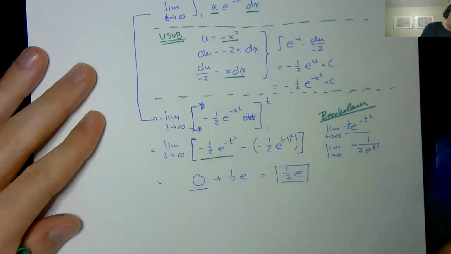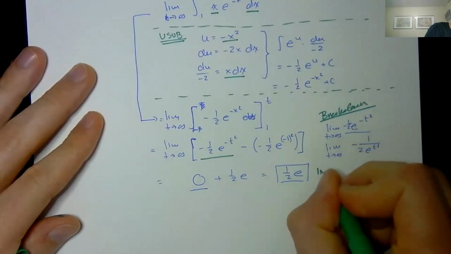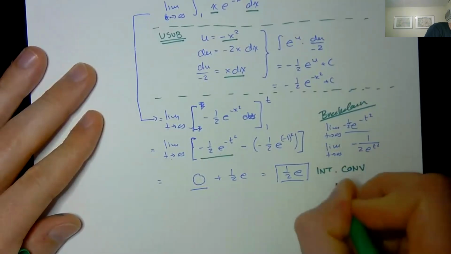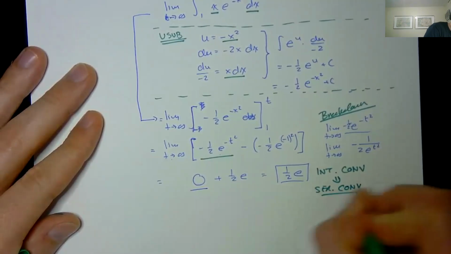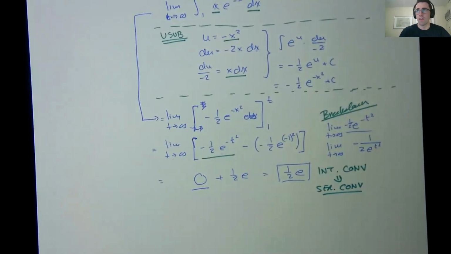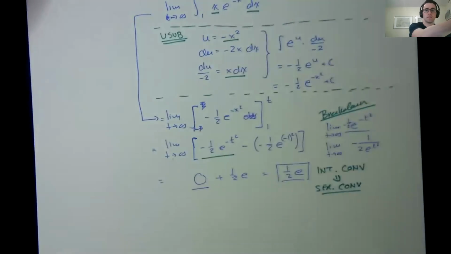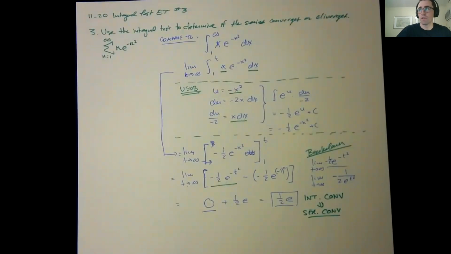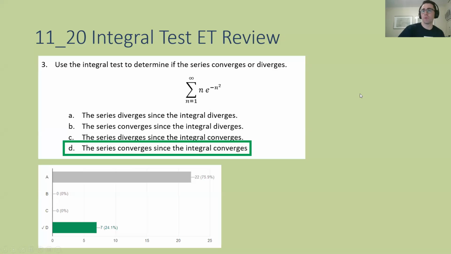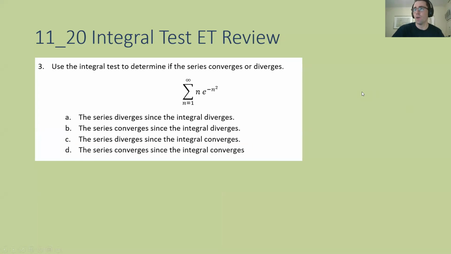So because I get a finite number here, we know the integral converges, and then from there, we know the corresponding series also converges. And with that, that's the work to back up why the integral and the series converge. Tough question, worth 1 point, so it didn't crush your score, but definitely check that out, replay it if you need to. All right, from there, we know the correct answer now is D. And so we just went through that.